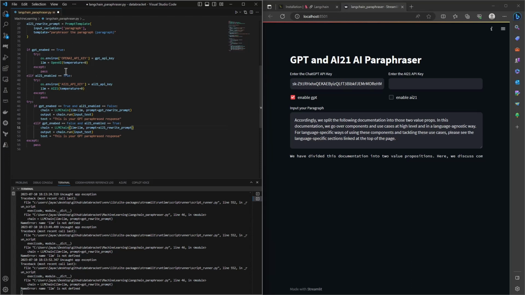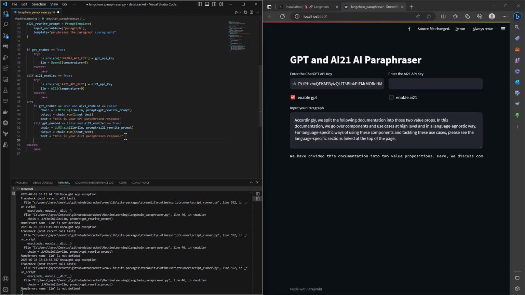And if this is enabled, if this is true, then we will get the LLM as this one. We don't have to worry about which LLM to pass. So the LLM will be picked based on the above condition. So this will be fine. This is your AI21 response.